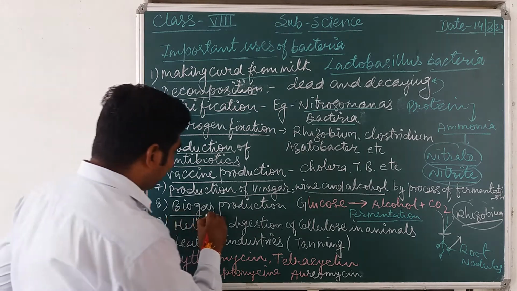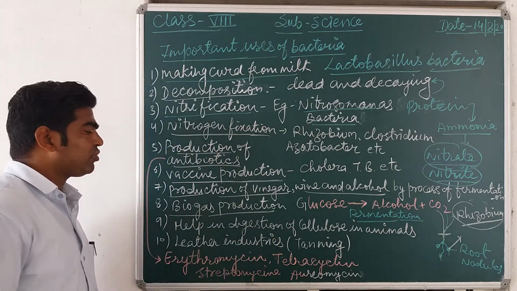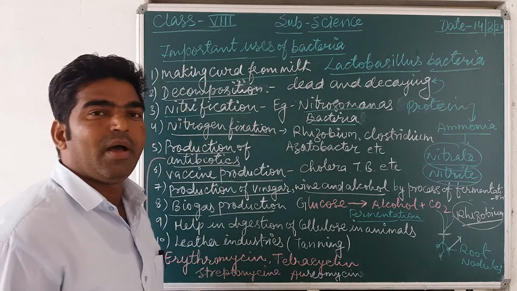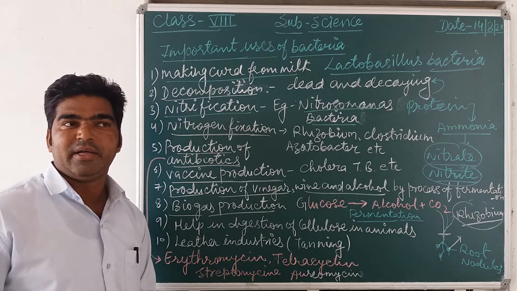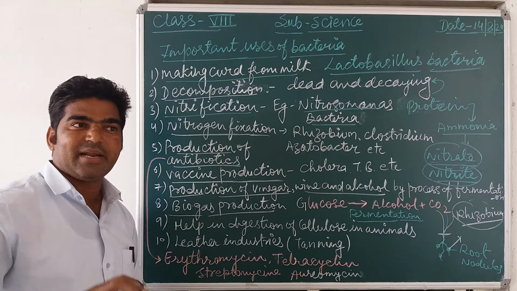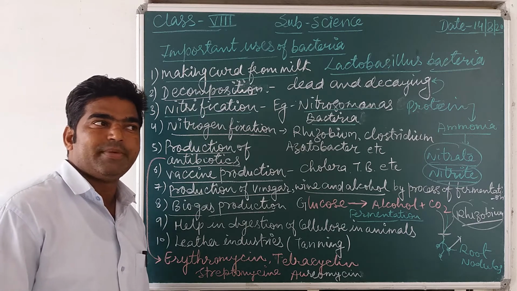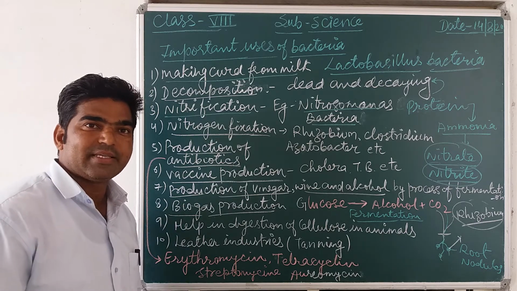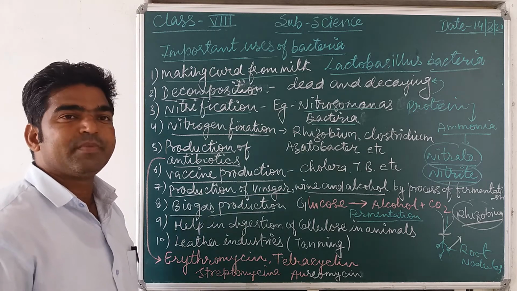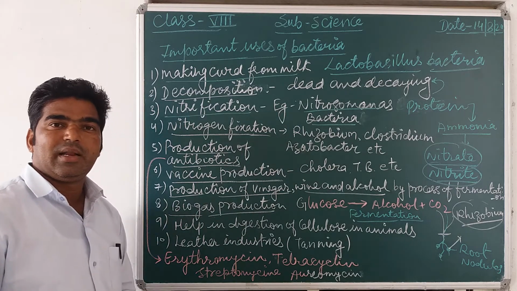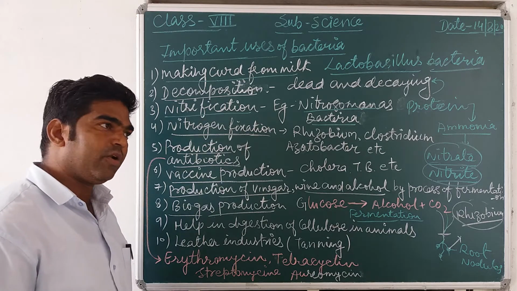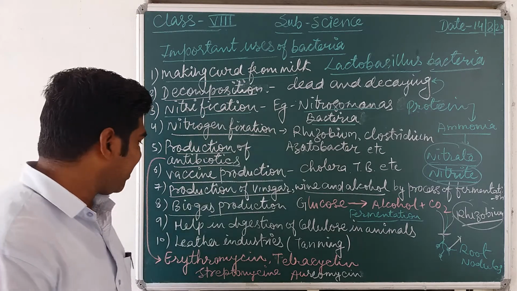Now next, biogas production means some bacteria are also useful in the formation of biogas by the decomposition of human and biodegradable substances. It can be decomposed and it forms methane gas and biogas, which is used for lighting a lamp, and sometimes also used in the kitchen.